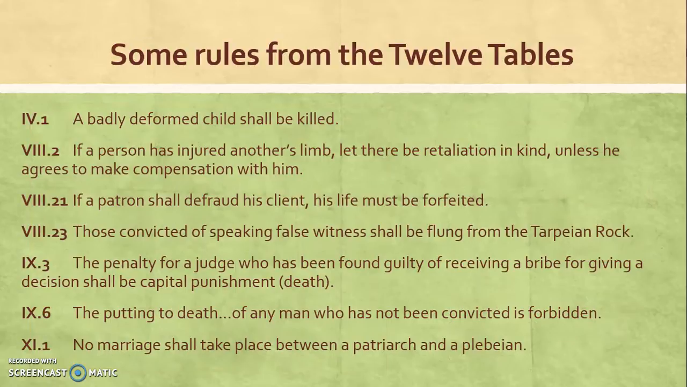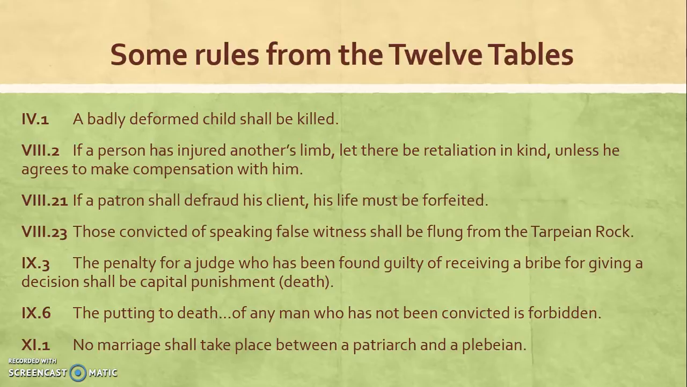Here are some examples from the 12 tables. A badly deformed child shall be killed. If a person has injured another's limb, let there be retaliation in kind, unless he agrees to make compensation with him. So this is kind of like Hammurabi's eye for an eye. If a patron shall defraud his client, his life must be forfeited.